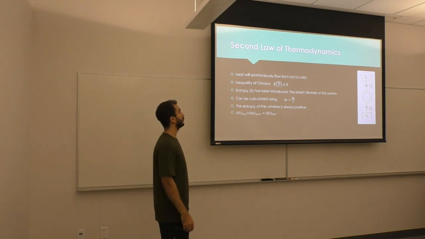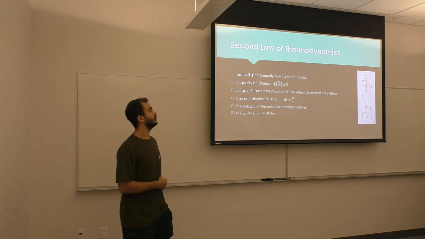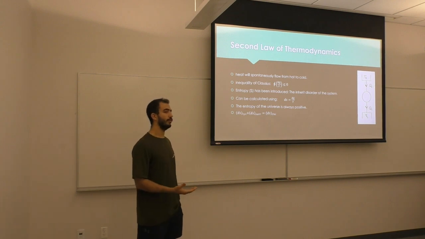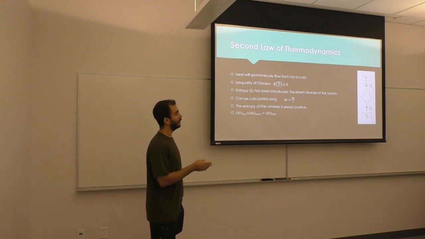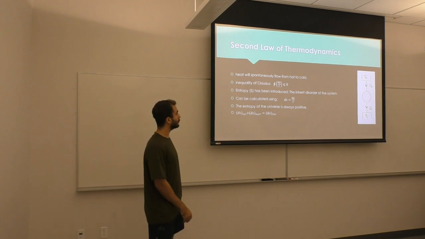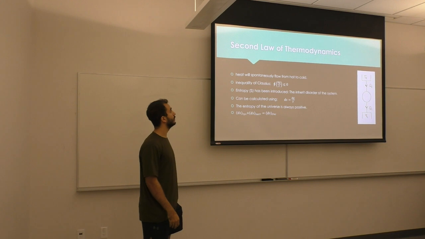This is where Clausius's equation comes in, where it's saying the cyclic sum of the ratio of heat to temperature is always less than 0. That means the inlet minus the outlet is always less than 0, because there is always heat loss.